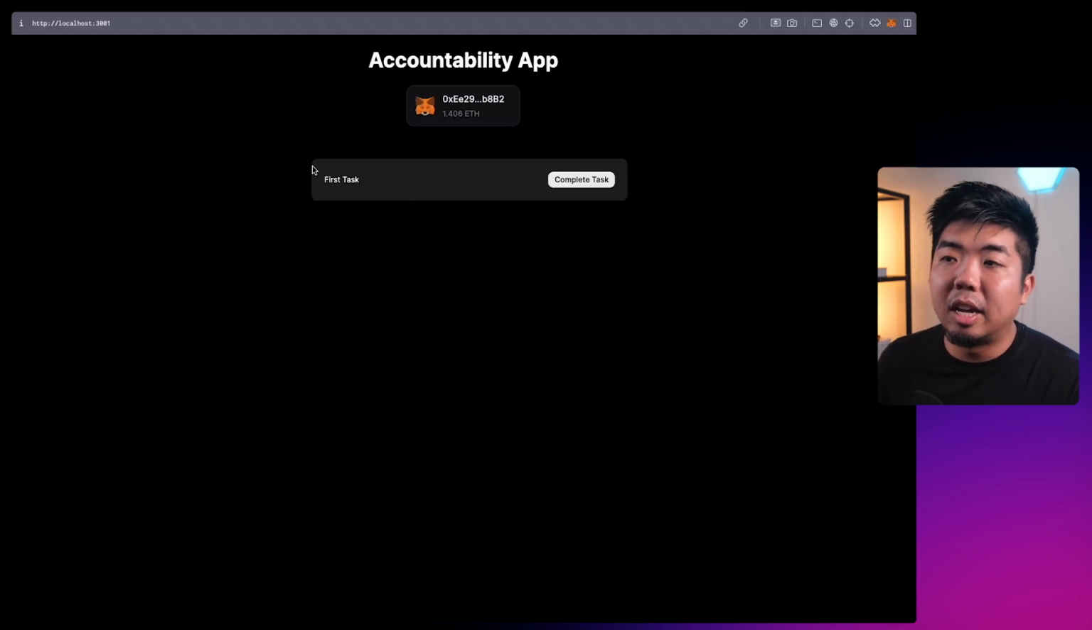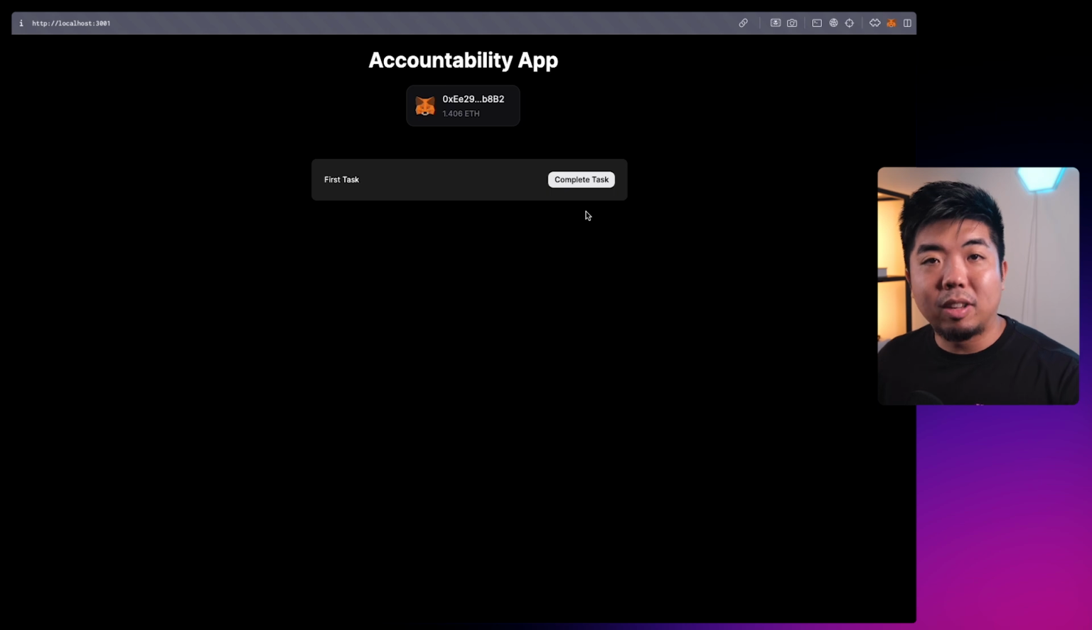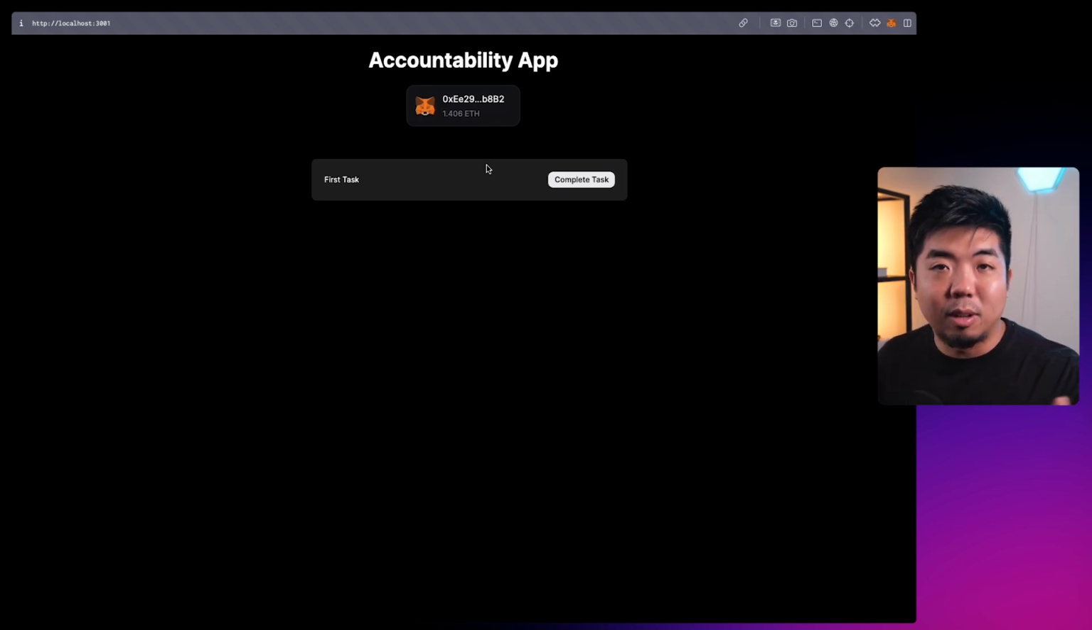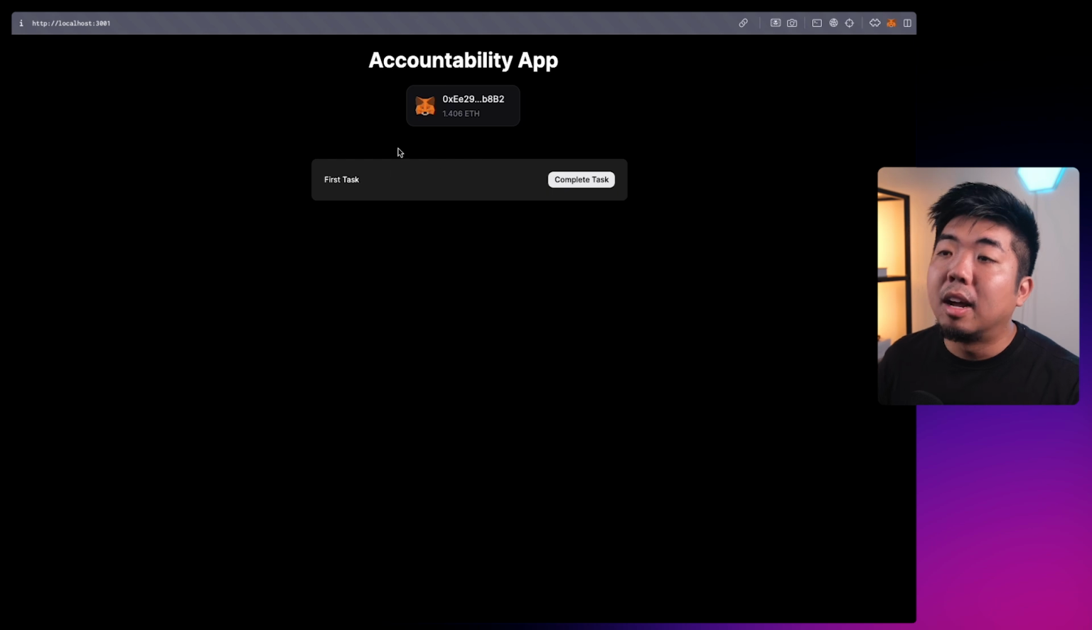So there you go. You can see we have our first task, and then we have the ability to complete our task here. Now, if I complete the task, it's going to see that all tasks are completed, and it's going to refund me my balance and everything, and we're going to have to restart this process again. But once we're in the app here, this is kind of the final stage. We want to be able to display the total amount that is locked away in the contract. And we want to give the ability for a user to add more tasks if they want to add more tasks to their accountability app.